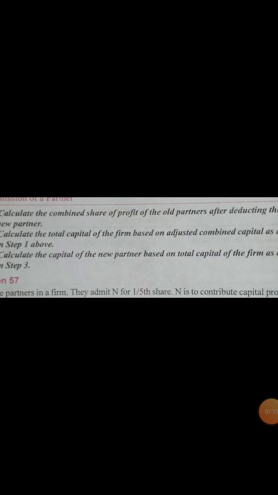Now what will be step 2? Here you have to calculate the combined share of profit of the old partners after deducting the share of the new partner. That means if the combined share of profit of old partners is 4 by 5, because suppose C has come as 1 by 4, means he is taking 1 by 4 in the profits, then the remaining share is 3 by 4.